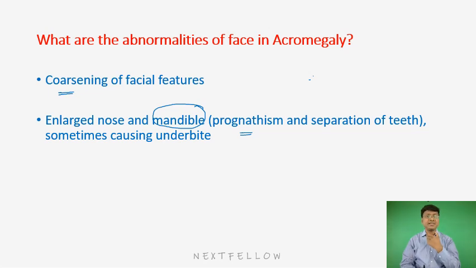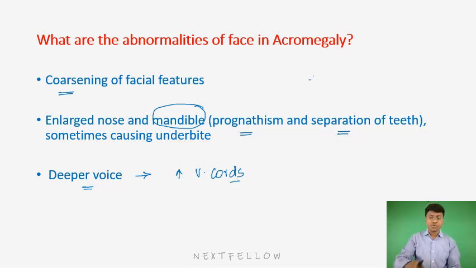And within the mandible, there will be wide separation of the teeth. So these will be the facial features in patients with acromegaly. Even if you observe the voice in these individuals, they have a deep voice, and that is because of the enlargement of the vocal cords.